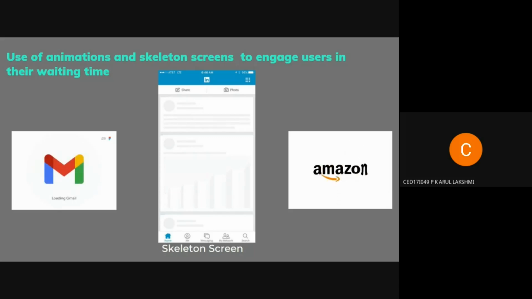What users think is that, okay, for their request, something is loading in the background. That's how we tell the users that we are processing your request, right? Gmail uses some animation like this, and Amazon uses some animation like this. Animations are yet another way to visually engage people while the processing is happening in the background.